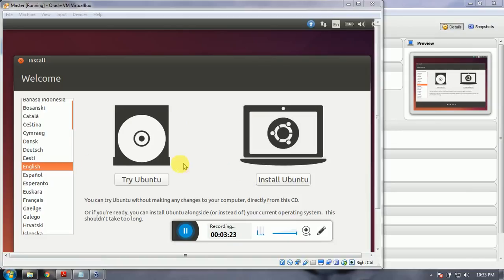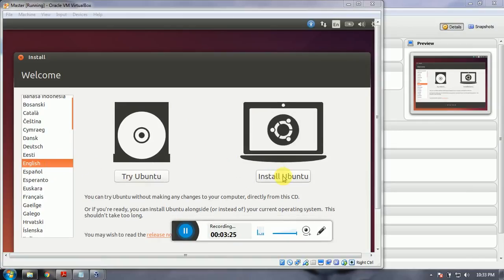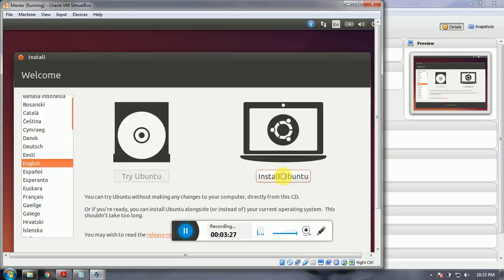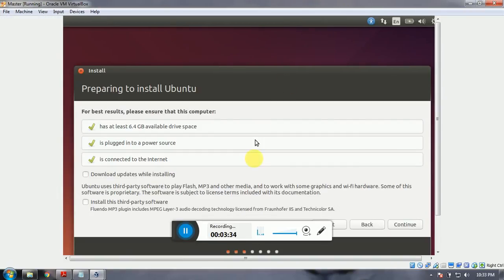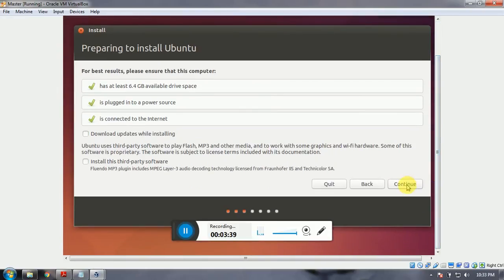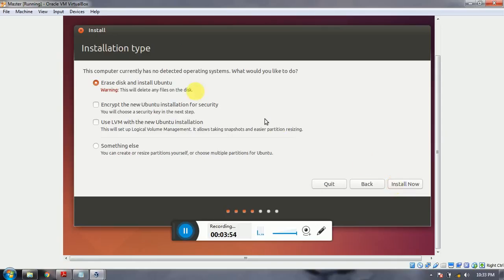Select English and install Ubuntu. Click on install Ubuntu. Please note that while installing it, just click on continue. Install now.